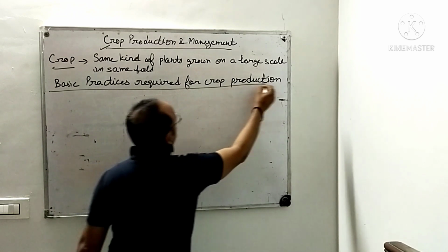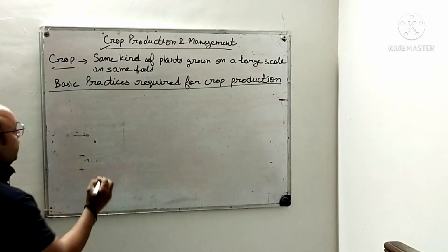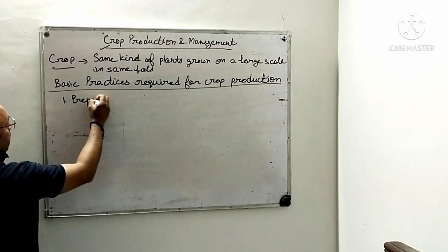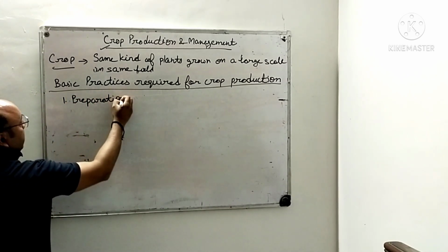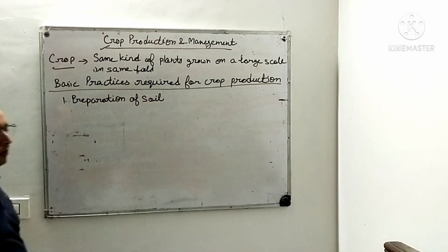Basic practices, right? It's not an easy task. So what are these basic practices? The first one is preparation of soil. These all basic practices we will discuss in this chapter one by one, right?